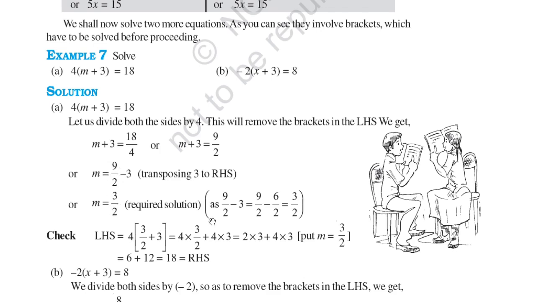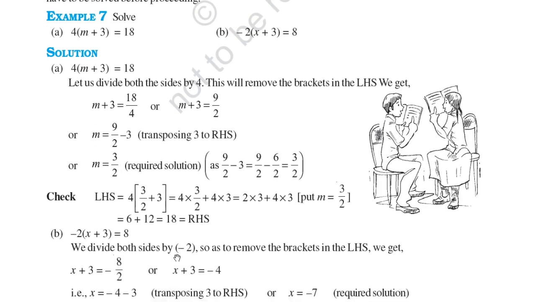Required solution is this. So you can see what we have done here. So this is explained. LHS is 4 times (3 by 2 plus 3). So we are putting the value of m in the LHS. So you can get 18 as the RHS after solving that.